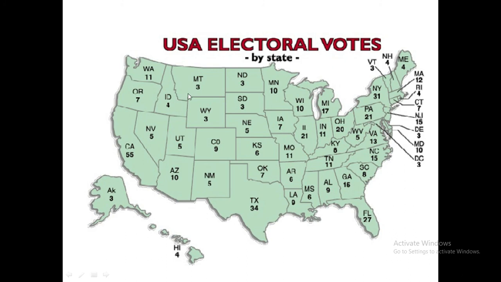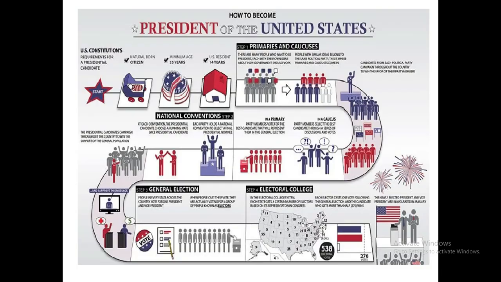And Montana, although it is geographically large, has only 3 electors since its population is less. Similarly, the 50 states of the United States have a total of 538 electors. If a candidate gets more than 270 votes in the electoral college, he will win the presidential election.